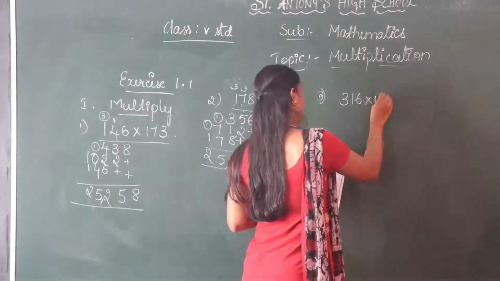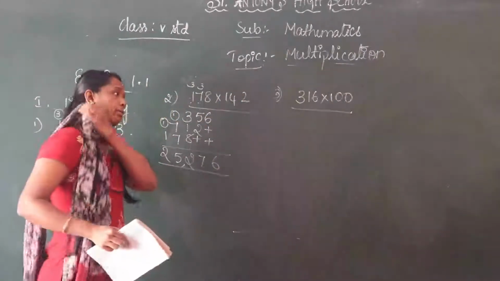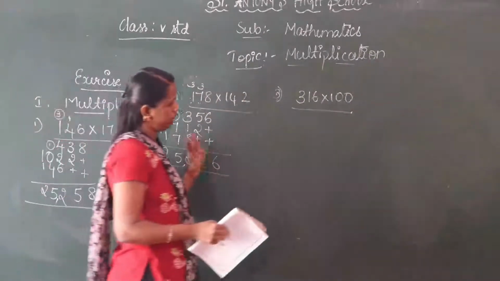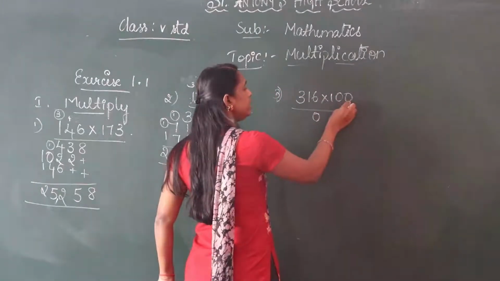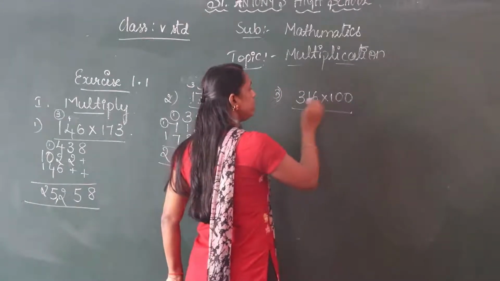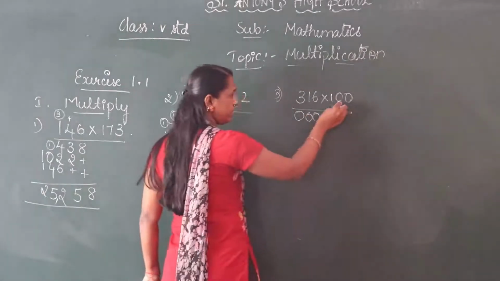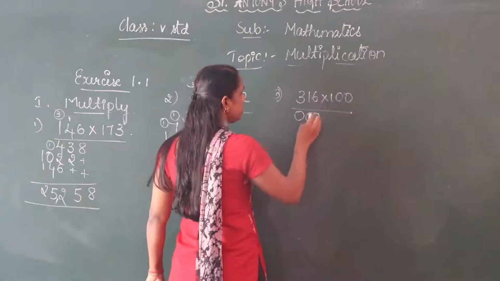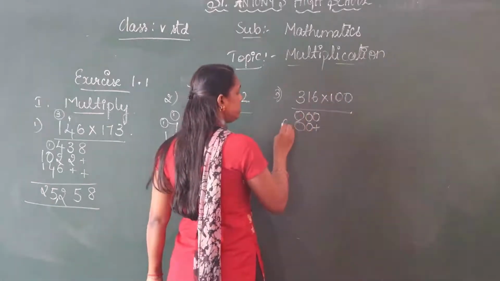Third one, 316 into 100. So you know the rule, there is a property: any number which is multiplied by 0, the product is 0 only. 0 6s are 0, 0 1s are 0, 0 3s are 0. Leave one place. Again from the tens place, 0 is there. 0 6s are 0, 0 1s are 0, 0 3s are 0.